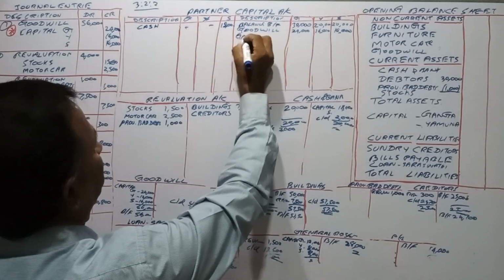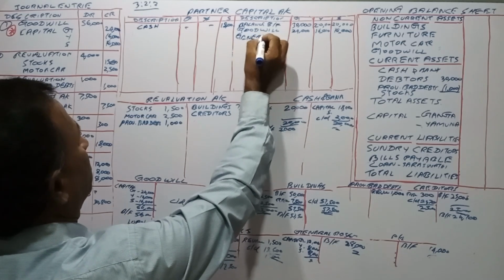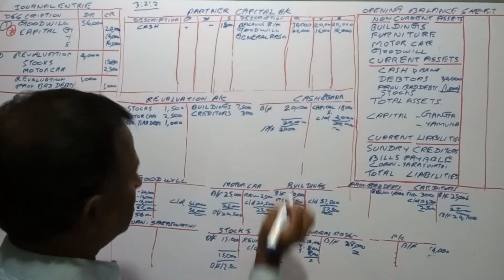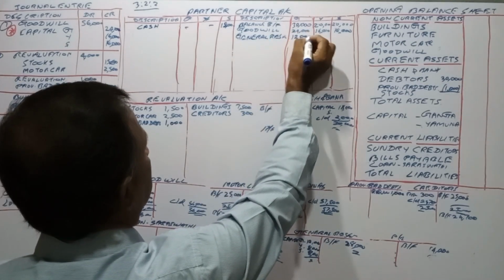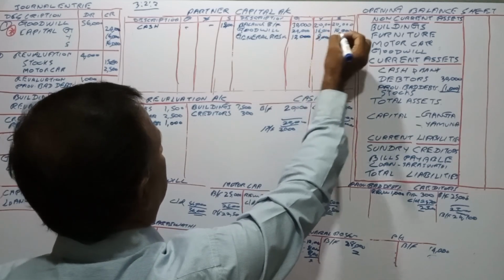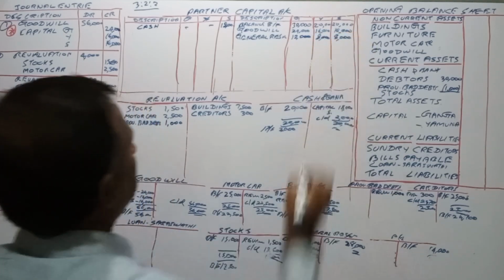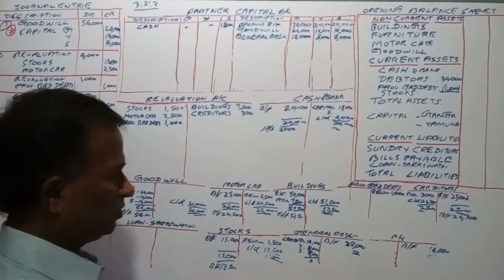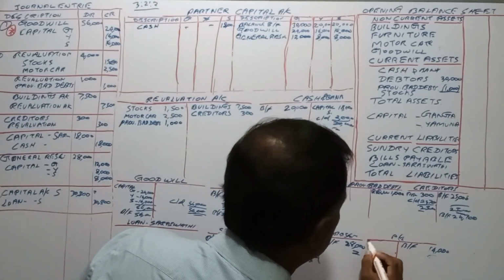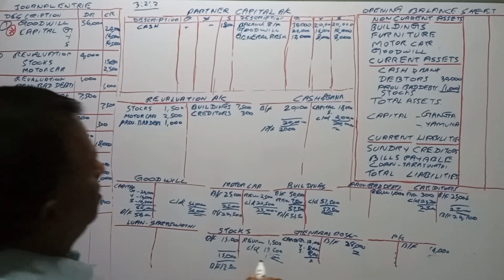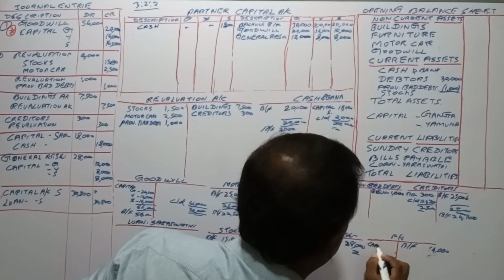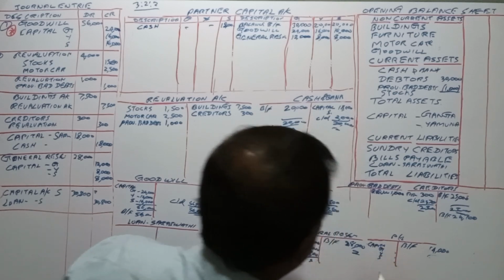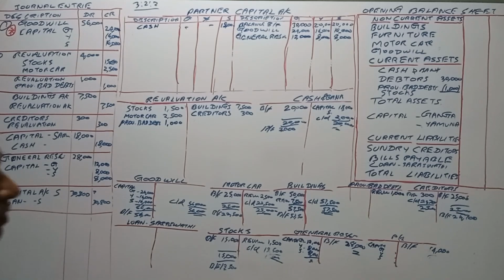General reserve 12,000, 8,000 and 8,000, right? And the other thing is profit and loss. Profit and loss also has to be transferred to the capital account, say G, Y and S, right?